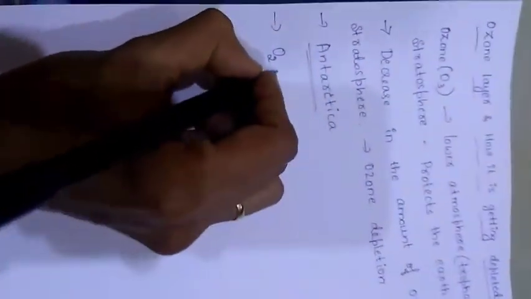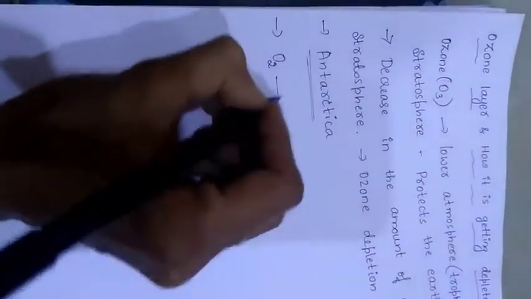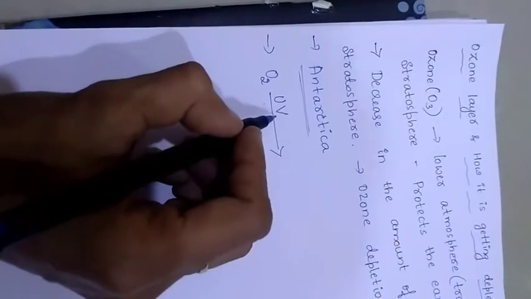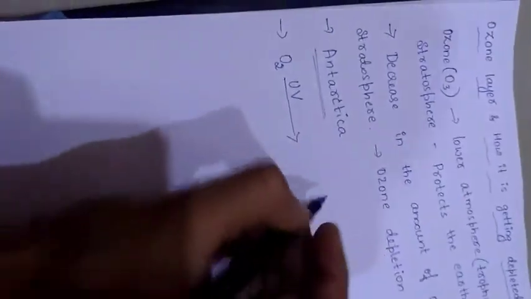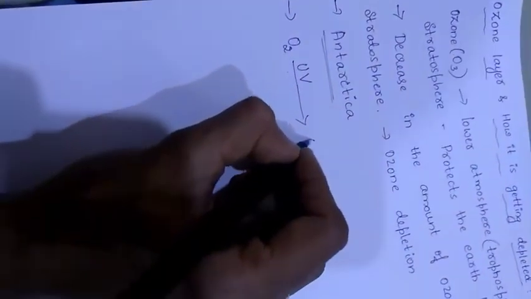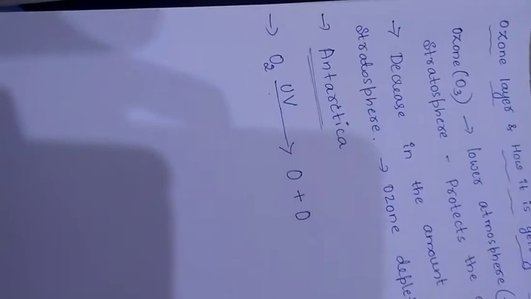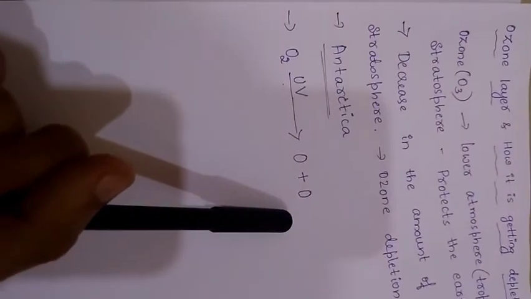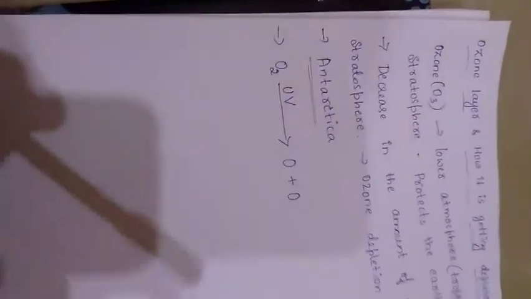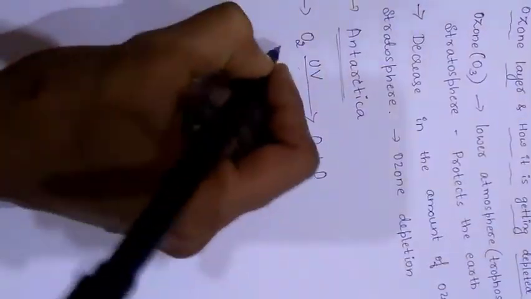Then these single oxygen atoms combine with oxygen molecules and form ozone.